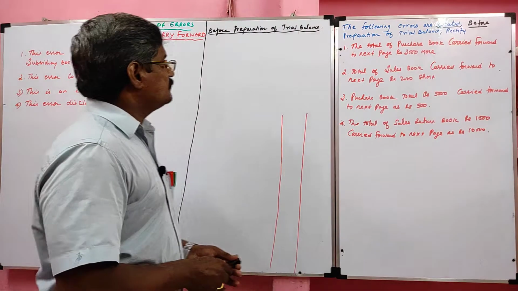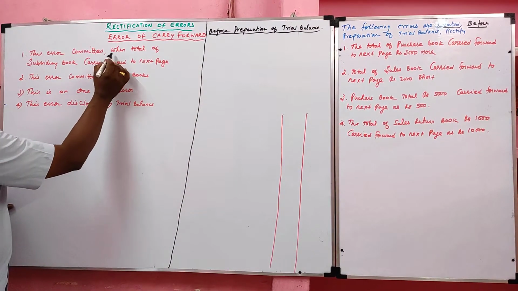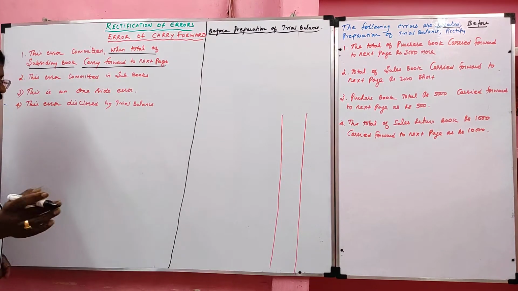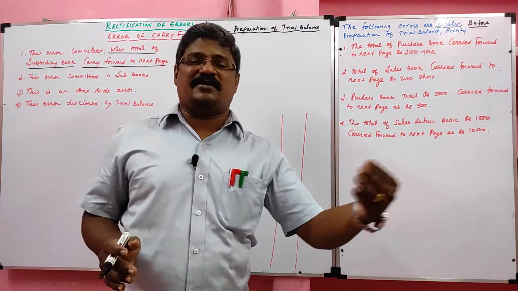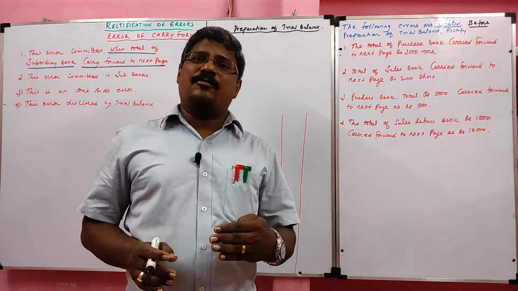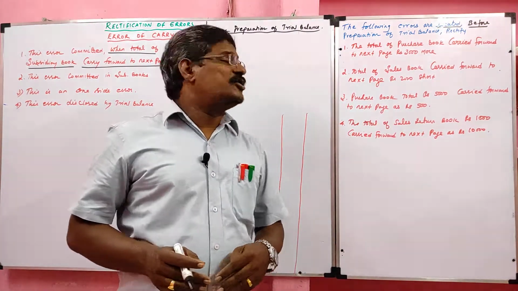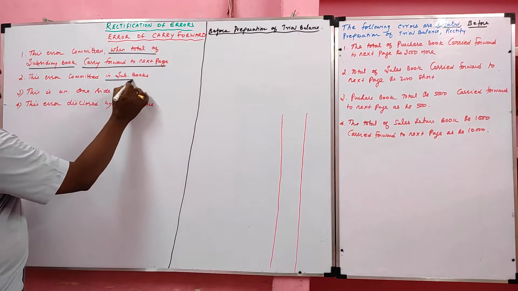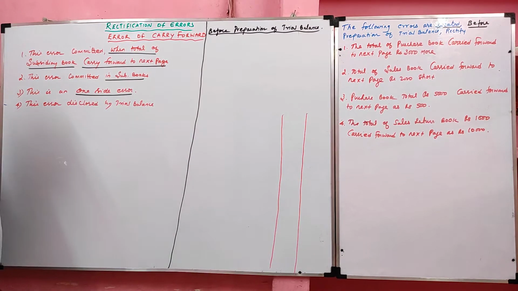Look at the board. Error of carry forward. This error is committed when the total of a subsidiary book is carried forward to the next page. For example, 10,000 total carried forward to the next page as 1,000. Sometimes 500 rupees total is carried forward to the next page as 5,000. Next, this error is committed in the subsidiary book. As we know, this is a one-side error.